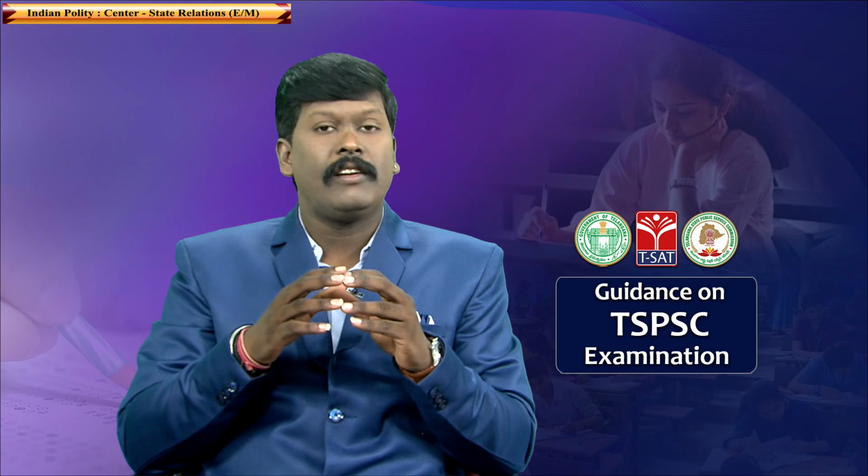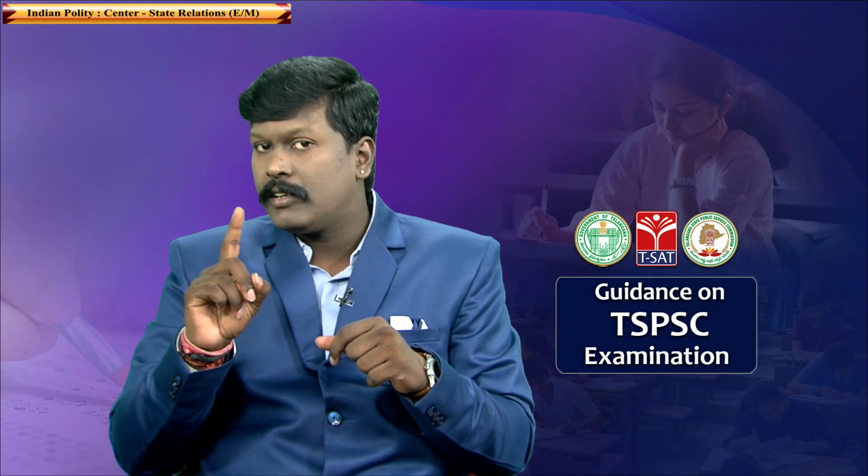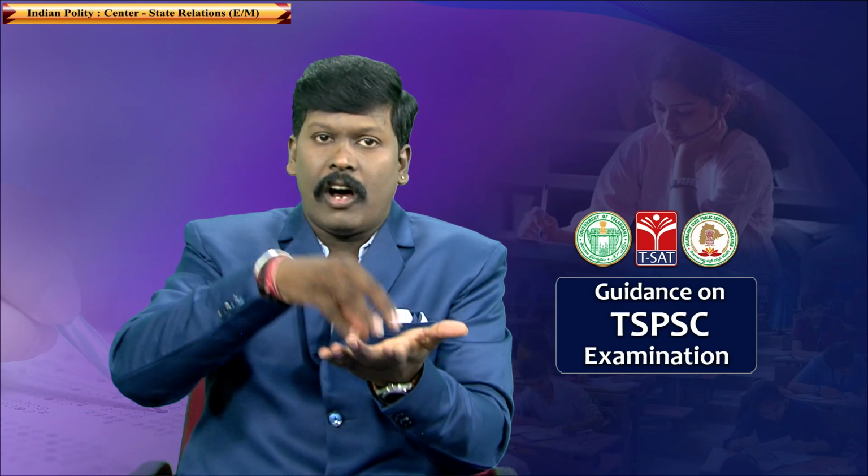According to this doctrine, a law passed by the Parliament can be made applicable for the entire country or any part of the country. A law made by the state legislature can be applied for the entire state or any part of the state.